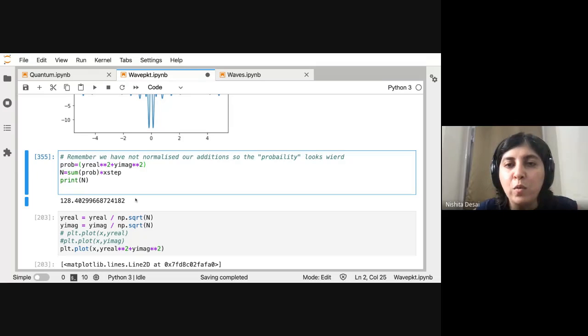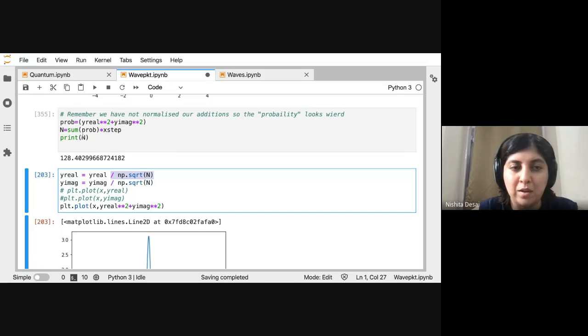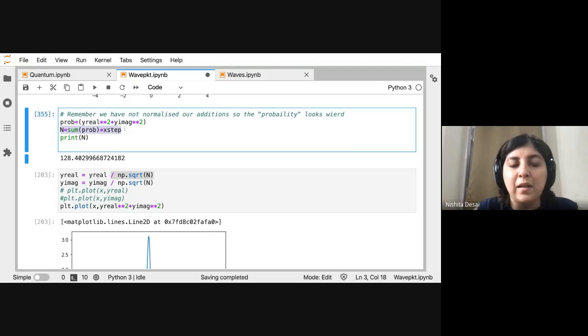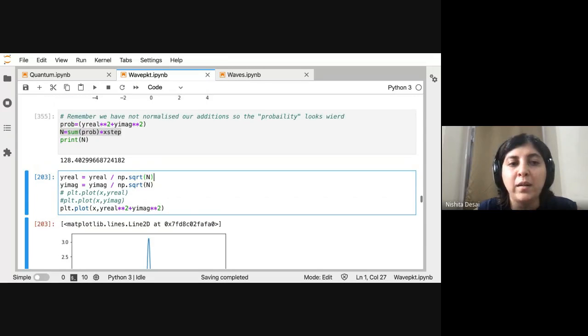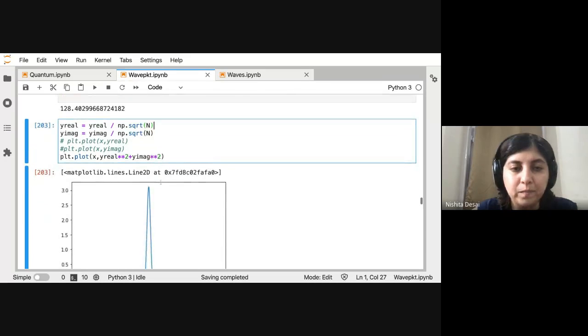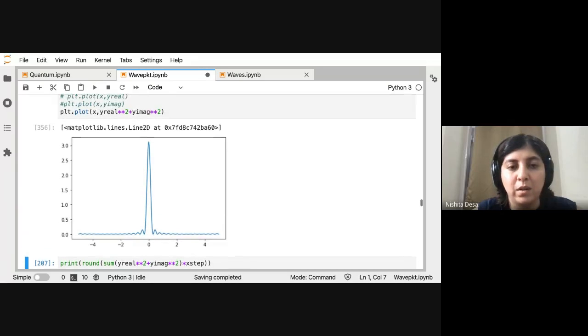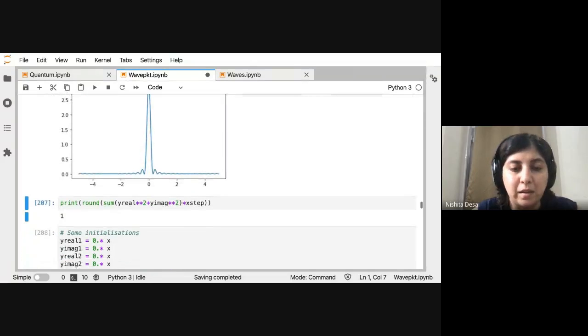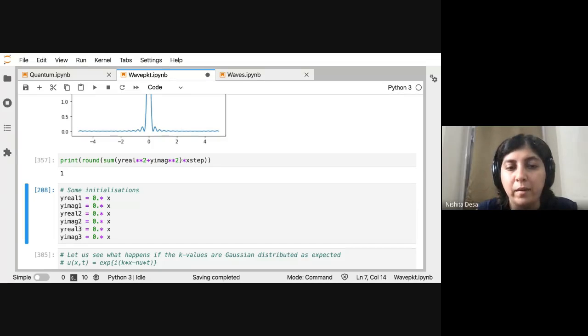So if you want to make a realistic wave function, then you need to divide by this normalization. If you define n as this integral of the probability, then you divide by 1 by square root of n, which means when you square the wave function, you will be dividing by n, and you get back 1. So you can do that as well. This is what the probability distribution then looks like. The probability density looks like this, and you can count the integral, and the integral is 1.